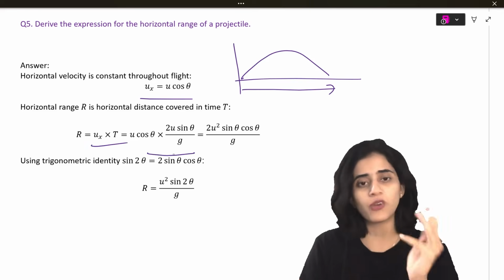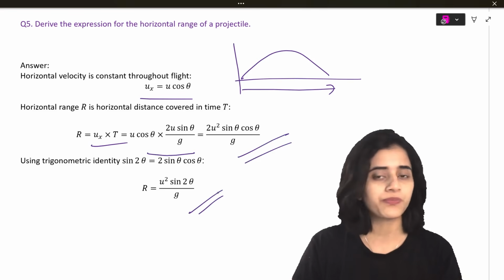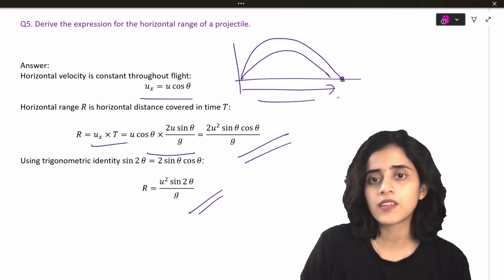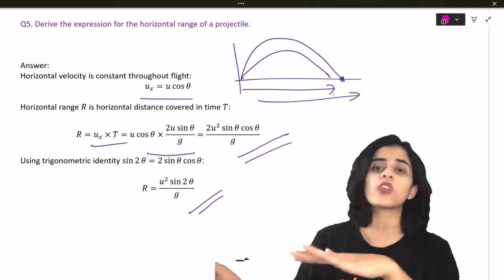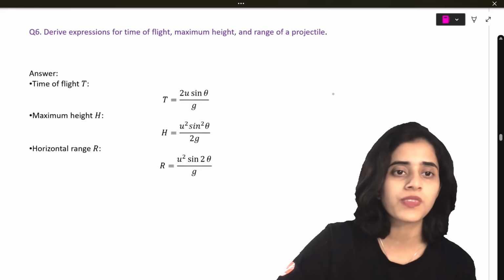You already derived the formula for t. You derive the formula for ux. You multiply, you will get this answer. Okay? So if you have two projectiles, the one that I just drew has more range. So the further it moves, the more the range.